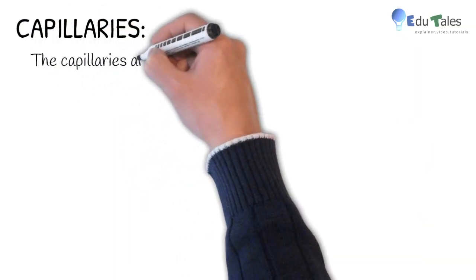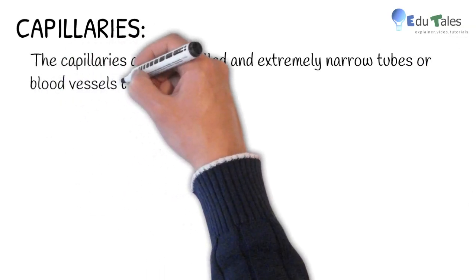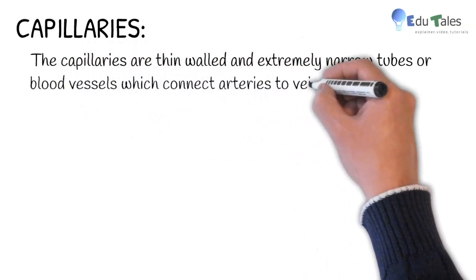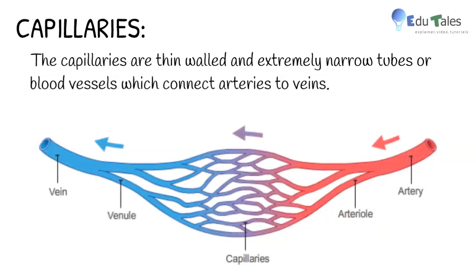Next, capillaries. The capillaries are thin-walled and extremely narrow tubes or blood vessels which connect arteries to veins. As you can see in the diagram, an artery further divides into arterioles or smaller arteries, which further divide into capillaries, which rejoin to form venules and then finally form a vein.